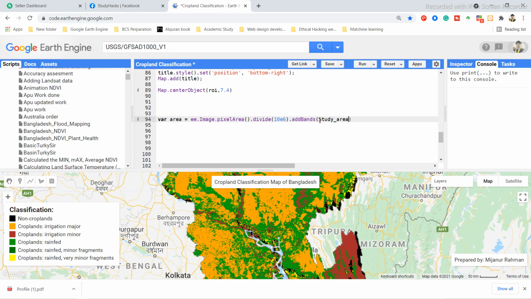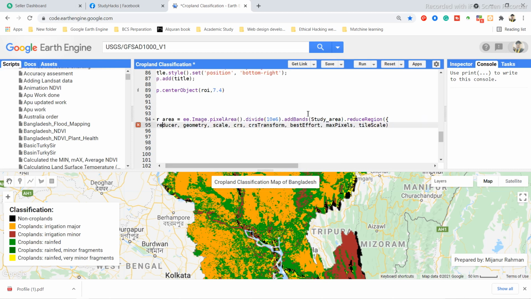So for this I simply use the reduceRegion function, and you can see all the arguments of this reduceRegion, and I put all of these arguments in a dictionary. That's why I use the curly brackets, and then you can put all of the keywords and key values. The first keyword is reducer.